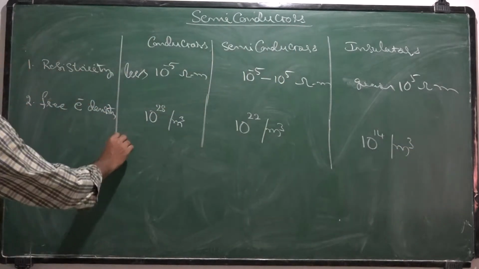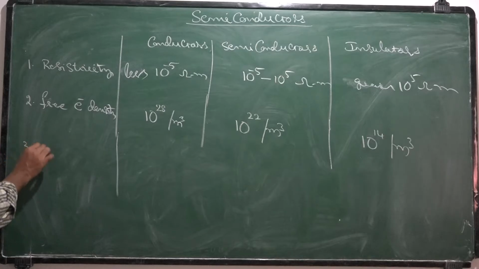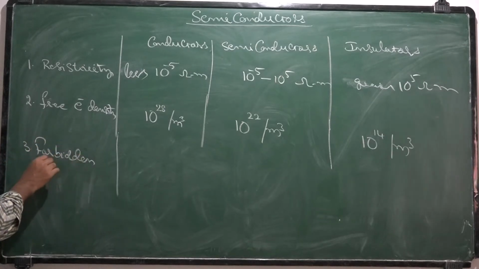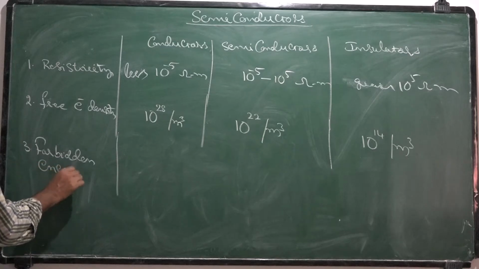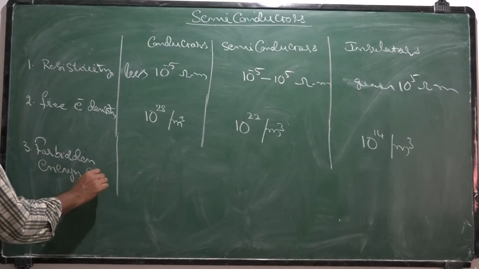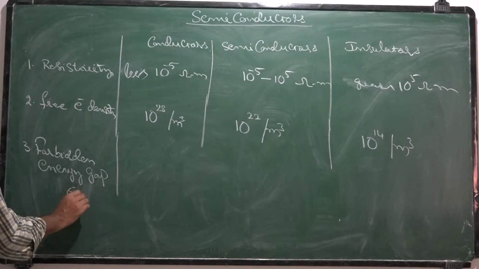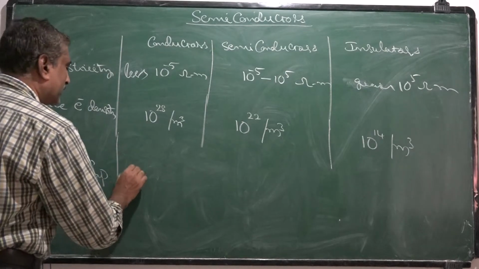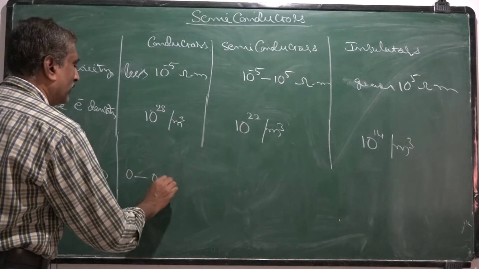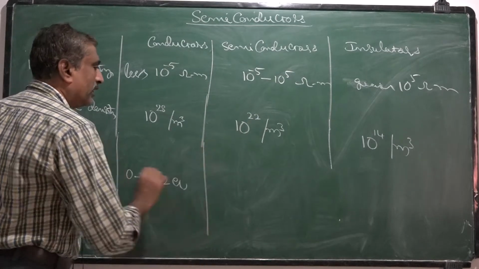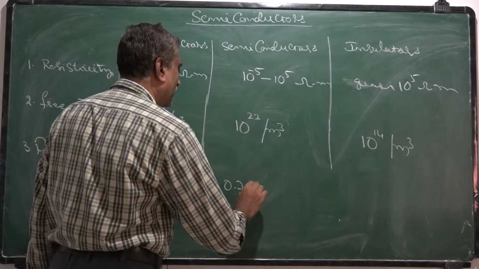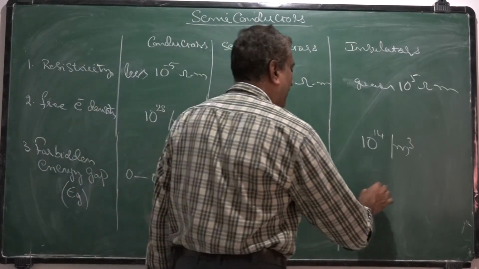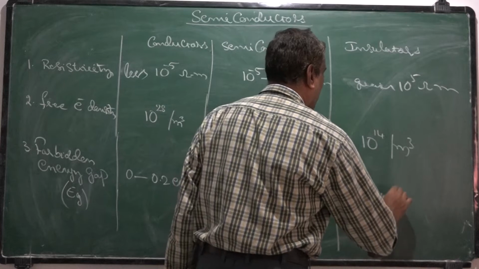And if we take the forbidden energy gap, for conductors it is 0 to 0.2 electron volt, for semiconductors it is 0.7 to 1.4 electron volt, and for insulators greater than 5 electron volt.